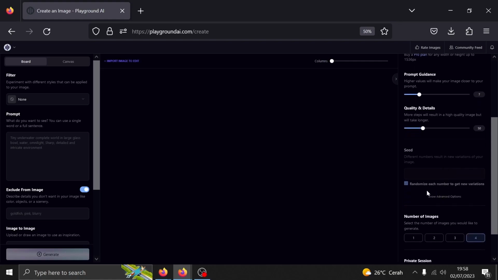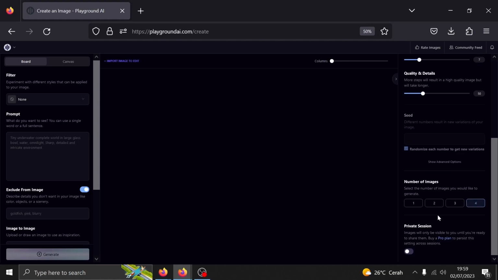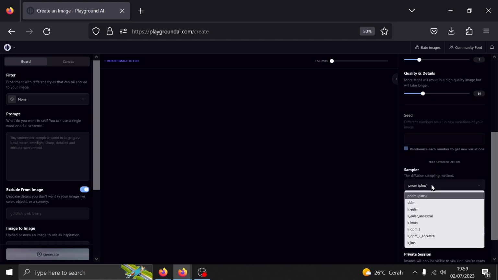As it said, the randomized checkbox will generate many different images based on your prompt. I recommend you enable it for more variants of the images. Since they provided quite a lot of image generation limit, I'll be using 4. Also, don't forget to toggle on the private setting. You can also pick a sampler model if you want by clicking on Show Advanced options. You can pick and try one of them, but I think that you should avoid the ones with a Karras tag behind the sampler models.